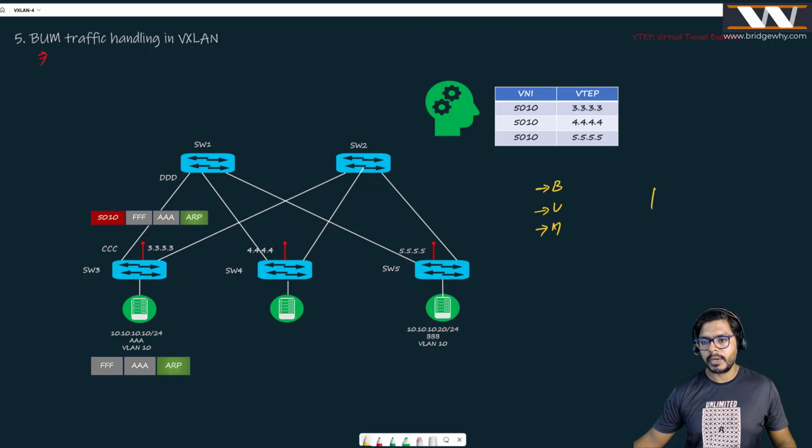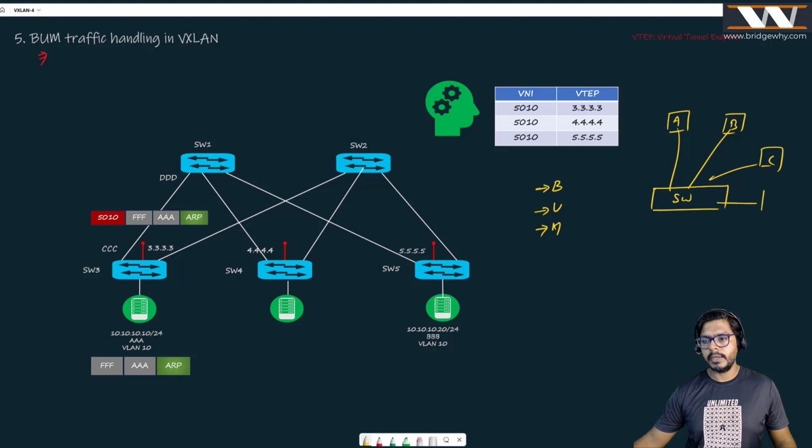If I talk about a normal switch, how is it going to happen? Suppose this switch is connected with host A, host B, host C, and host D, and the traffic is coming from, say, host X, and these are also the MAC addresses. So what is going to happen?